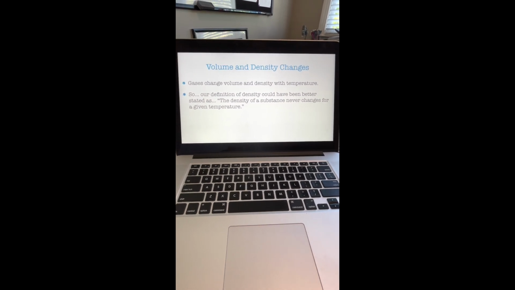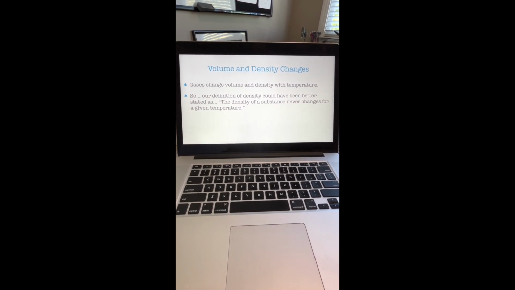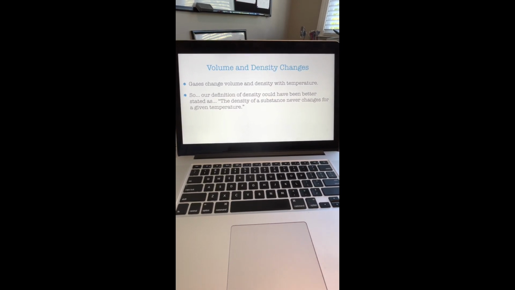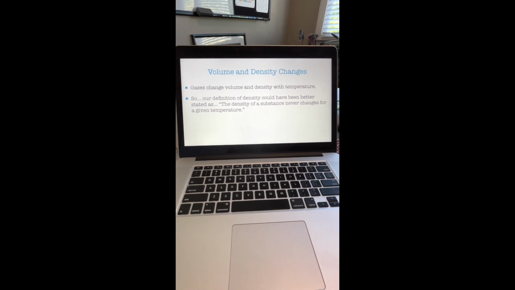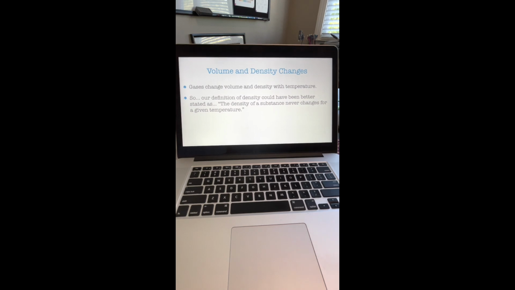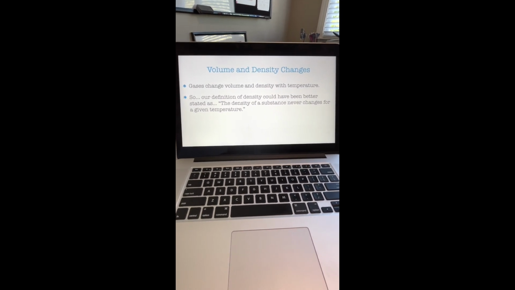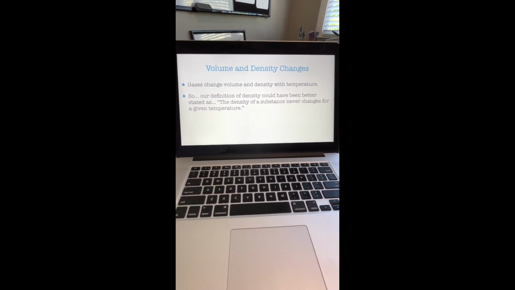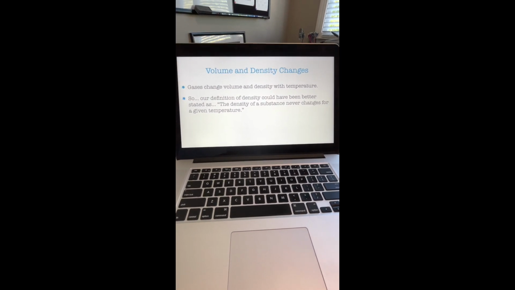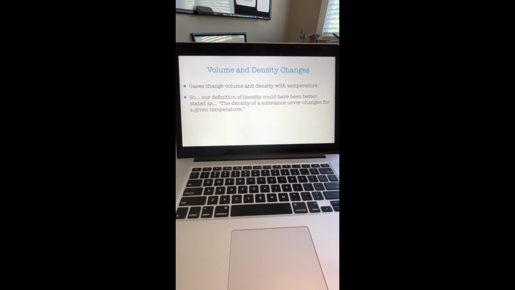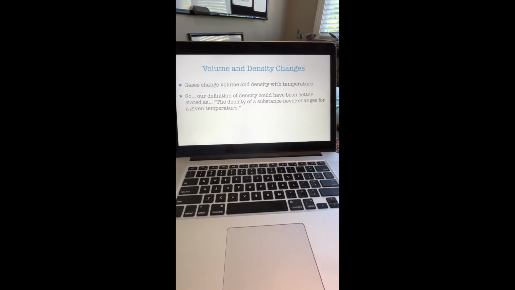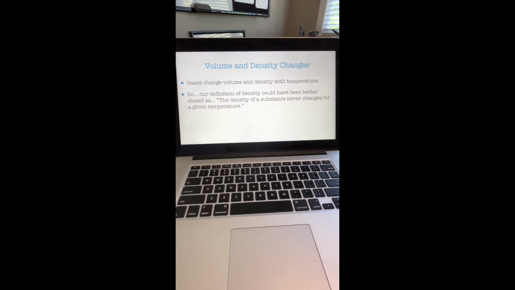Volume and density changes. Gases change volume and density with temperature. Well, wait a minute. We pretty much just said the density of a substance never changes. Well, our definition of density could have been better stated as: the density of a substance never changes for a given temperature. That is probably the definition we ought to use going forward, or at least realize it is for a given temperature.